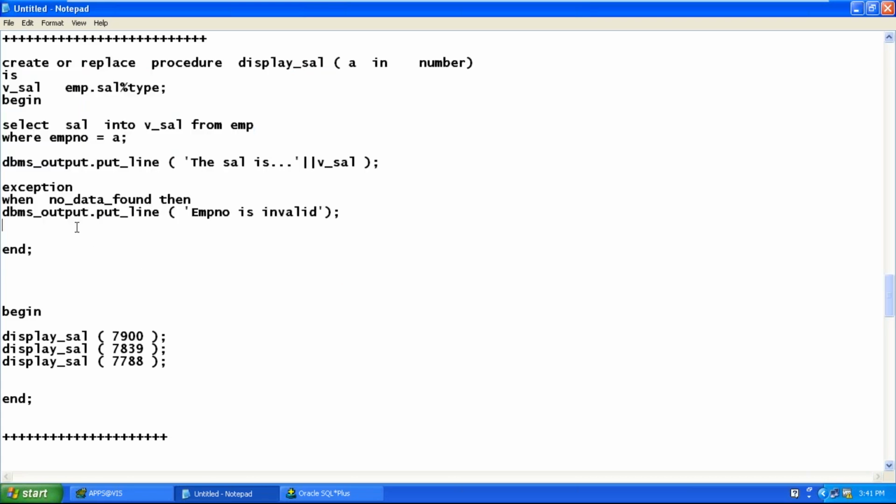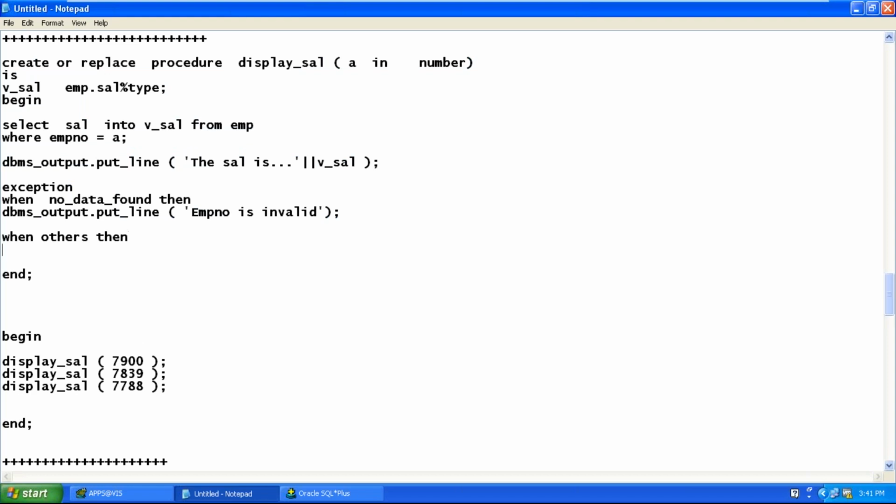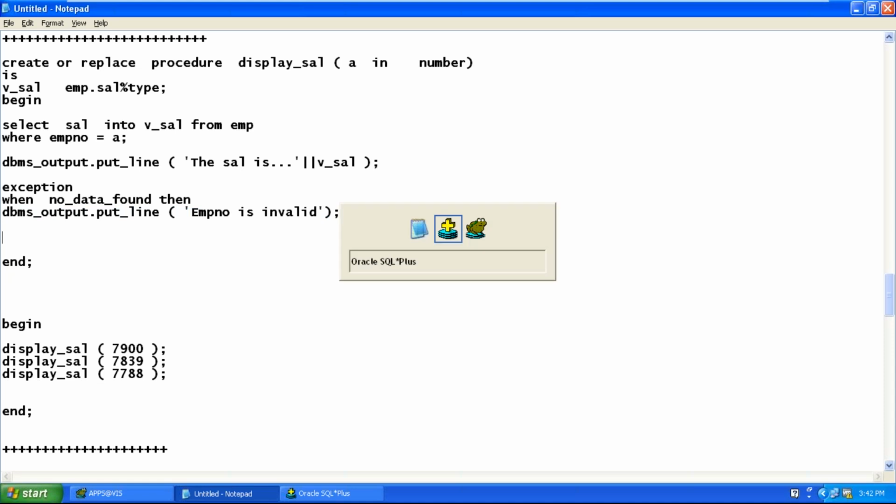We can also have a universal handler, when others, with a generalized message. Yeah, when others, fine. So that's how you should handle it. So slowly, this is how you should do it.